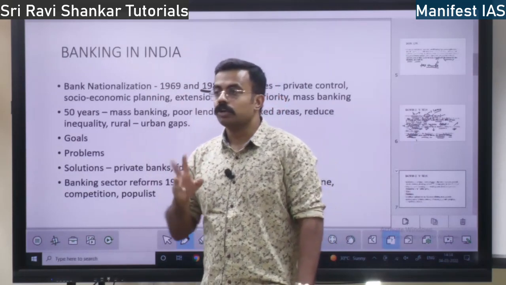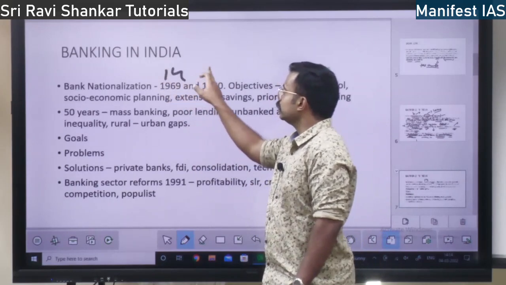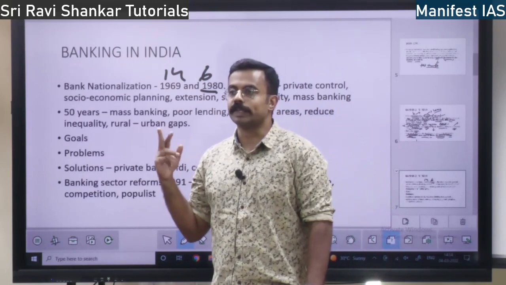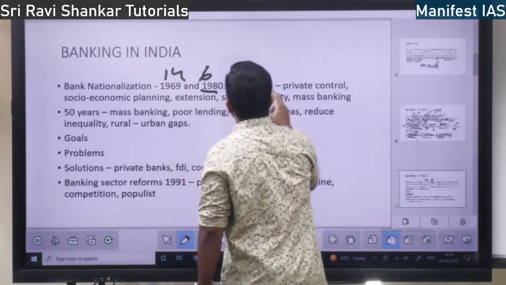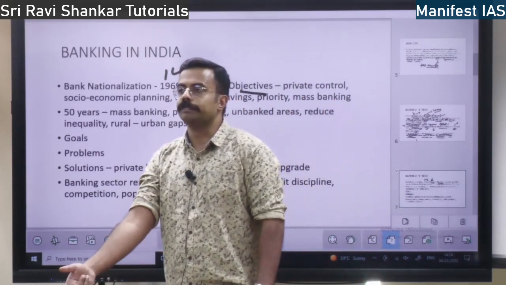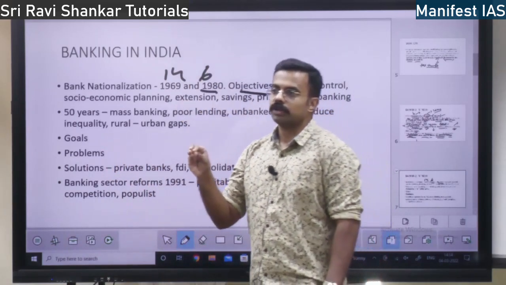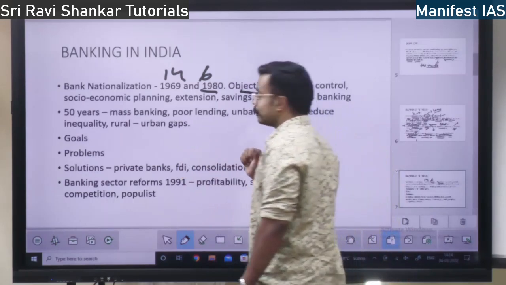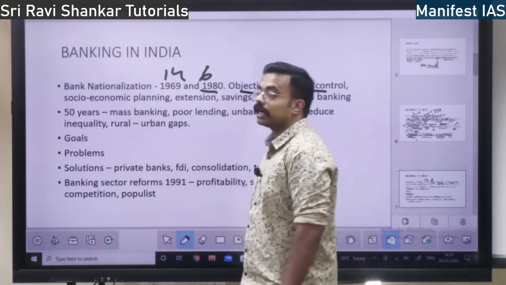7 or 6. So 6, it is 6. So earlier it was 14 and then 6 banks in 1980. They were nationalized in 2 phases, right? So along with that, what is the objective of nationalization? See, from 1969 to 2015 was the 50 years of nationalization, Suvarna Mahotsav. So there was much anticipation of a question about bank nationalization. So bank nationalization, what is the objective? Private control.